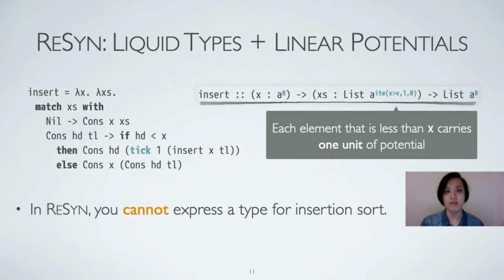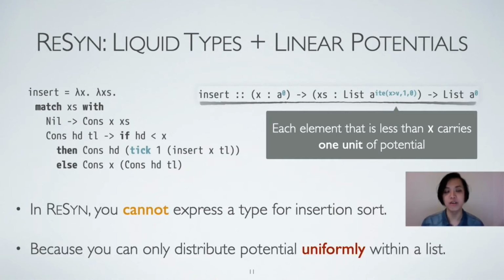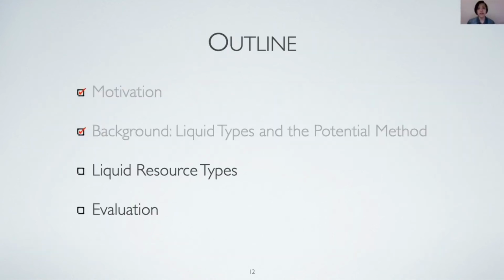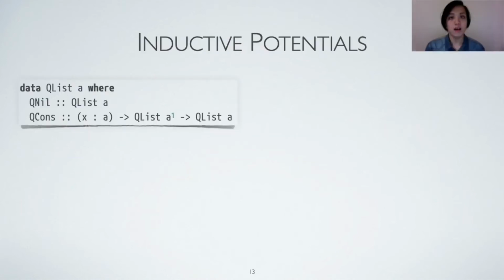However, it cannot express a type for insertion sort because it can only distribute potential uniformly within a list, but insertion sort requires a mechanism to describe pairs of elements in the list. Okay, now I have introduced the two important building blocks of our work, liquid types and the potential method. Now we'll show how our work extends prior work with two powerful mechanisms and how to reduce type verification to constraint solving. Our first mechanism is inductive potentials.